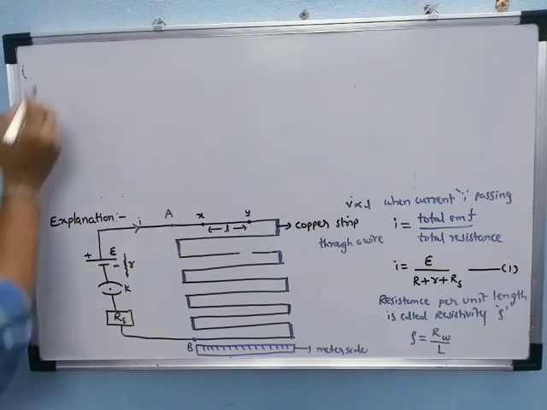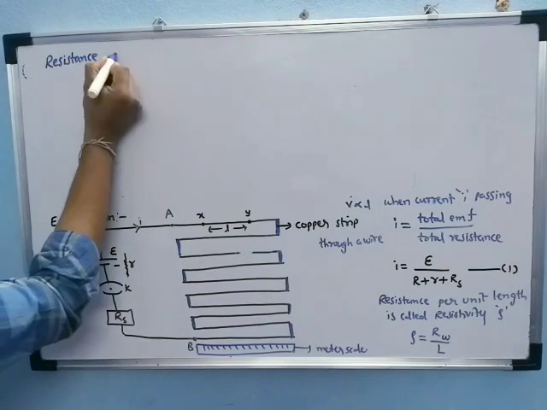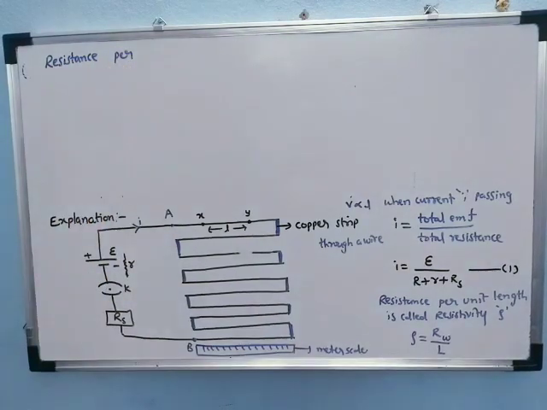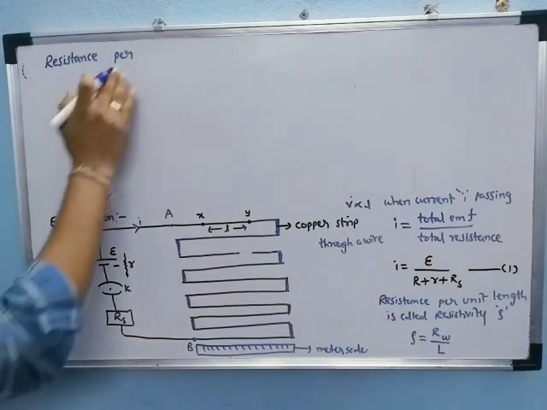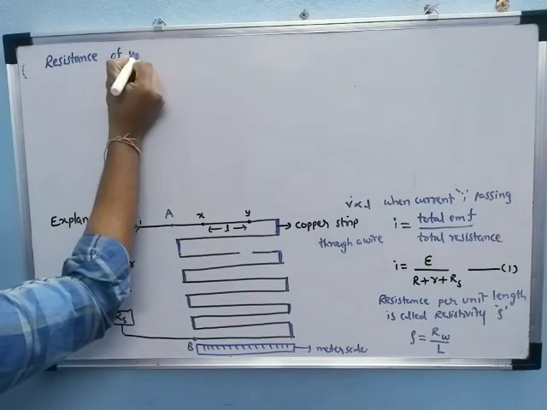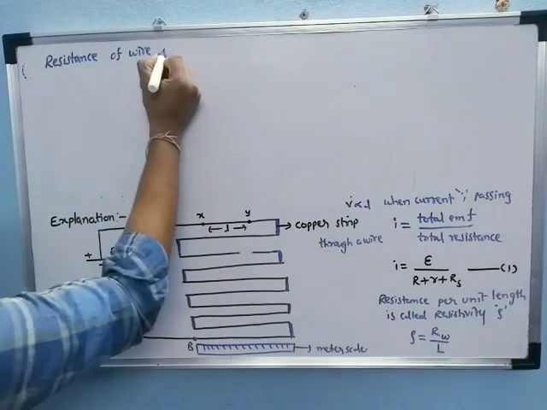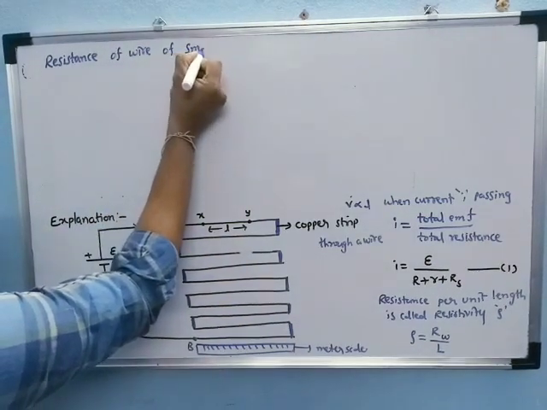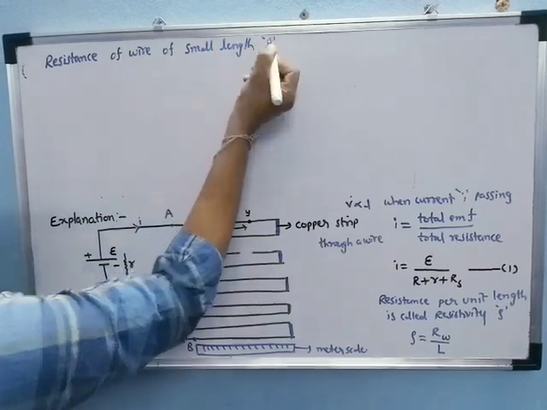Now the resistance of the wire of small length l.